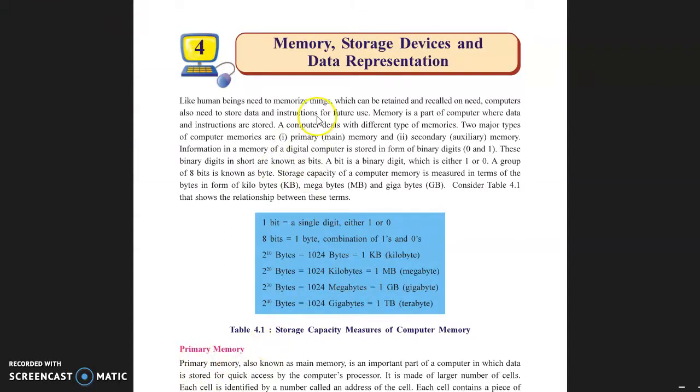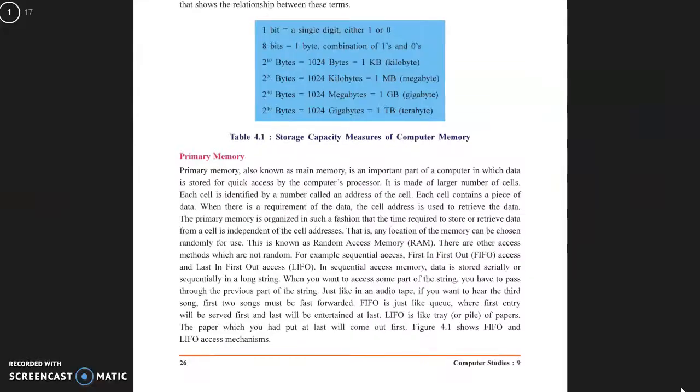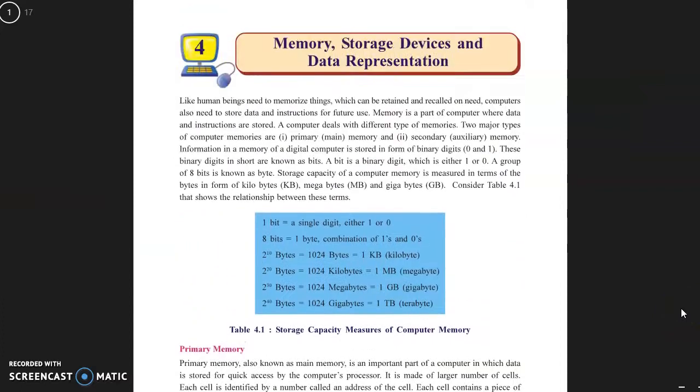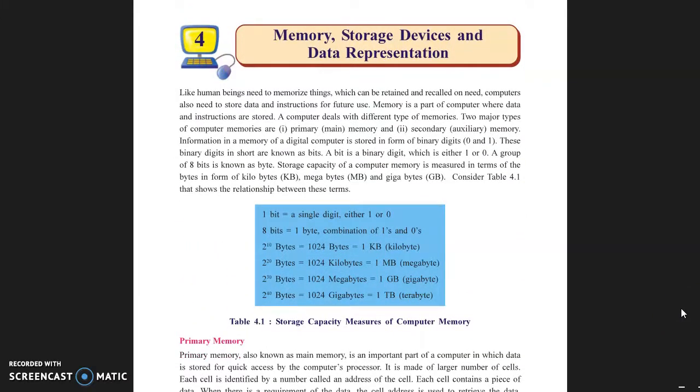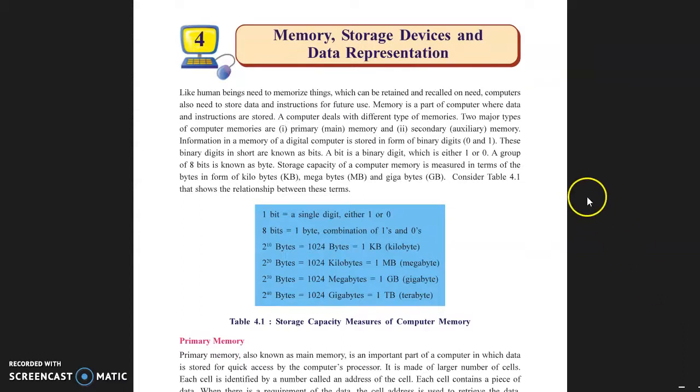Now we will start our fourth chapter. We already covered the first three chapters. Which are they? First one is Introduction to Computer, second is History and Evolution of Computer, third one is Input and Output Devices. Now this is Memory, Storage Devices and Data Representation.